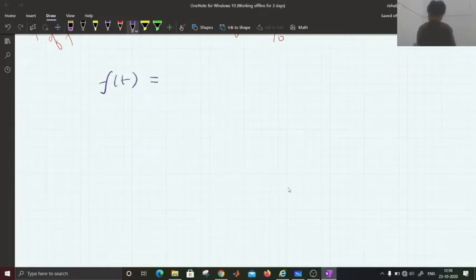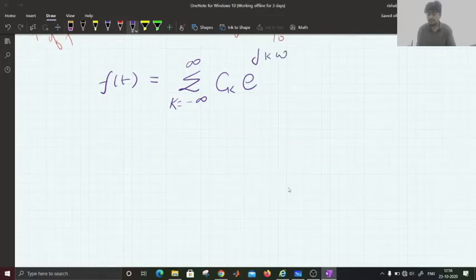So the same periodic signal, if we represent it in an infinite series form, can be represented as an infinite series.